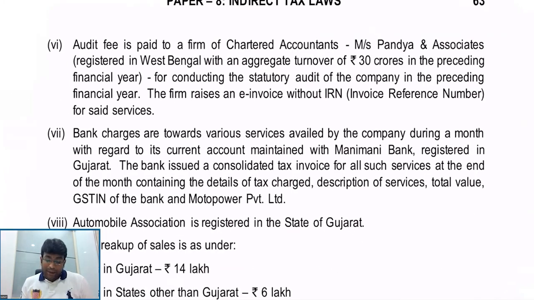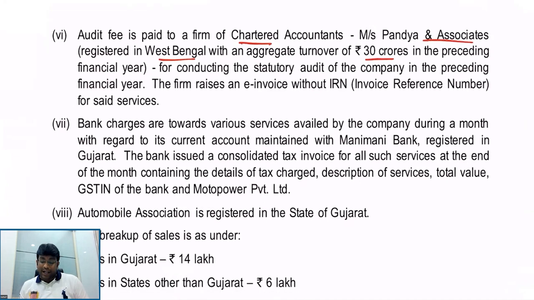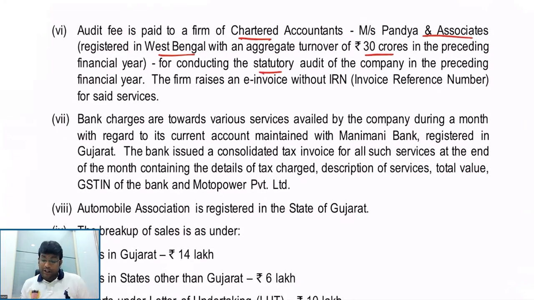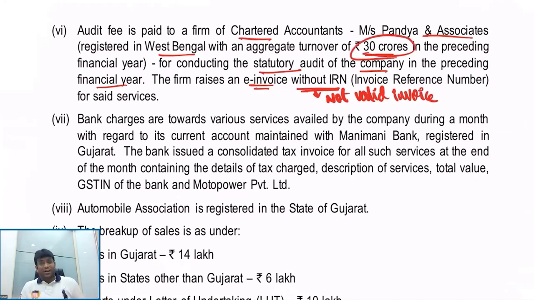Audit fees is paid to a firm of chartered accountants, Pandey and Associates, registered in West Bengal with aggregate turnover of 30 crores in the preceding financial year, for conducting statutory audit of the company in the preceding financial year. The firm raises an e-invoice without IRN. So if it is without IRN, then it is not a valid invoice, because whosoever's turnover is more than 20 crores is required to do e-invoicing. And if they don't do e-invoice, what will happen, my dear friends?